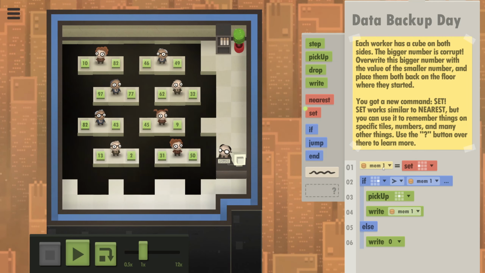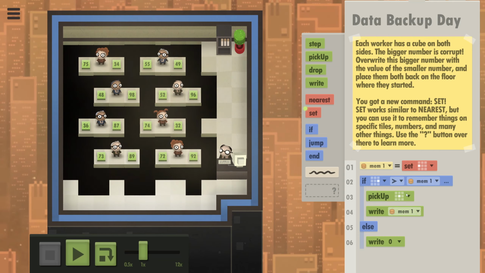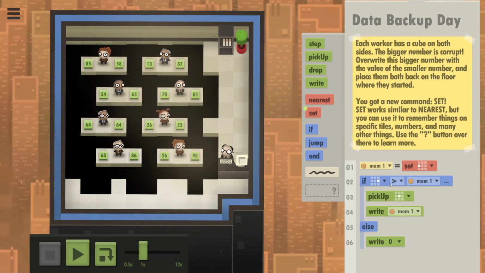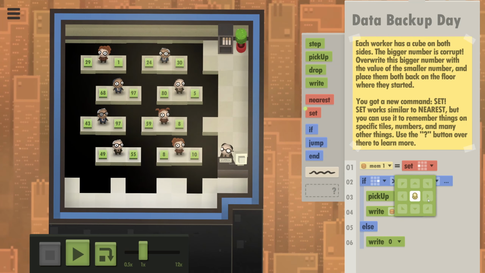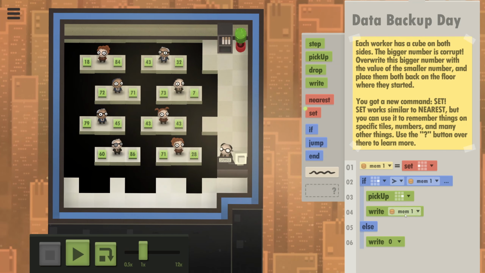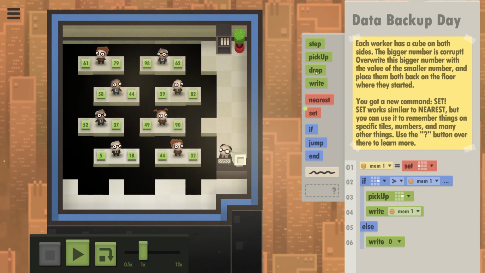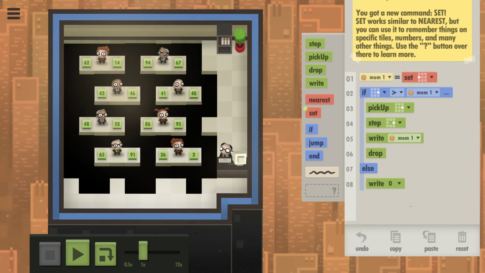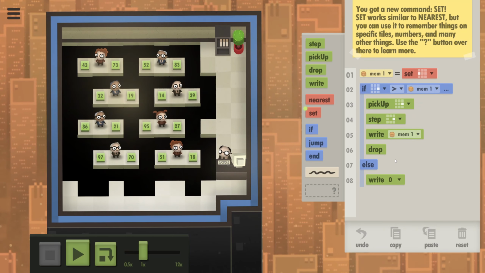So, can I rename these? No. That means that we should be overwriting the right one. We write memory 1, but we could do this with a lot fewer commands, but I guess not. So something like that.